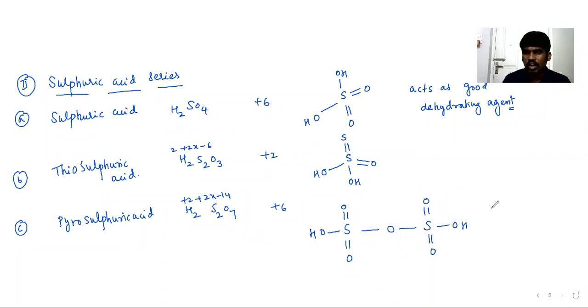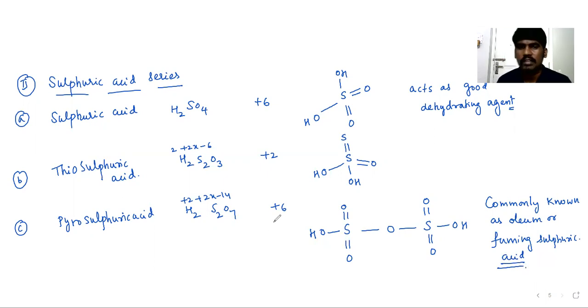So this is what we can give. Pyrosulfuric acid is commonly known as oleum, or fuming sulfuric acid. Okay, please copy it.